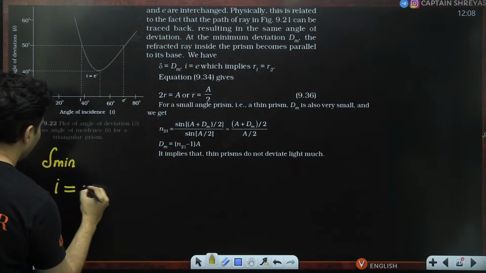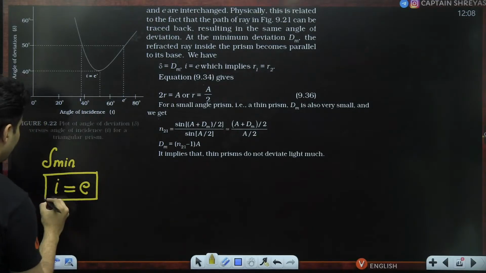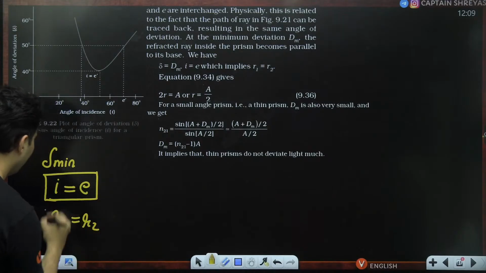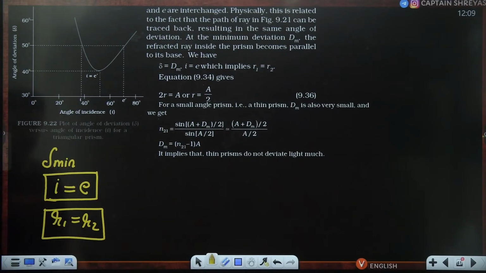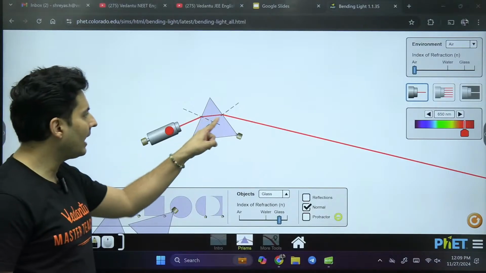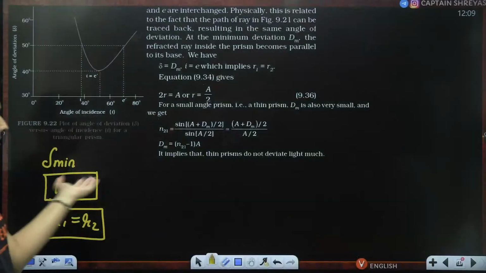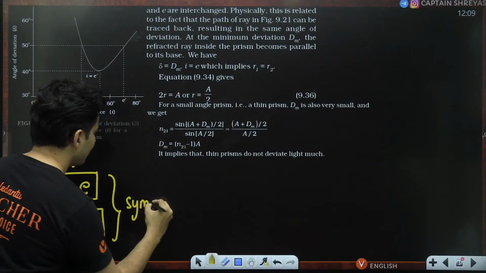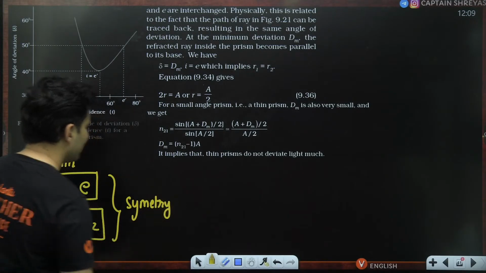So when the deviation is minimum, the incident angle is equal to the emergent angle, number one. Even R1 will be equal to R2. That is also the second thing. That means the internal angles are also going to be equal. Everything is going to be symmetric. Symmetry will be there on both sides.